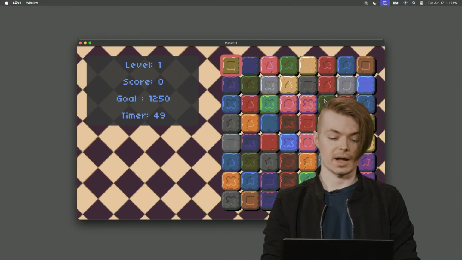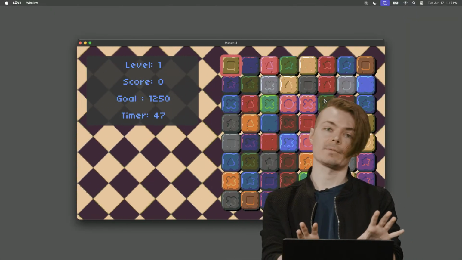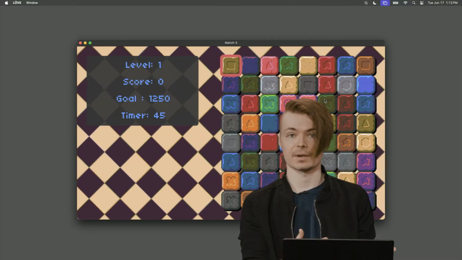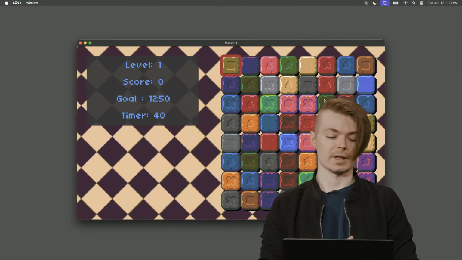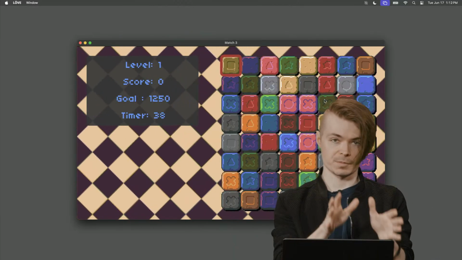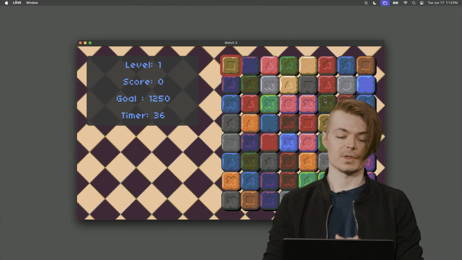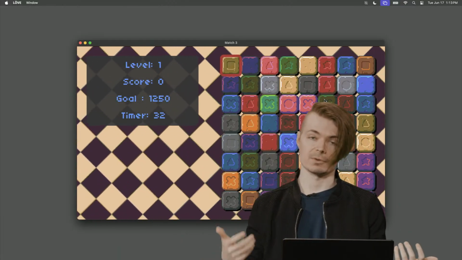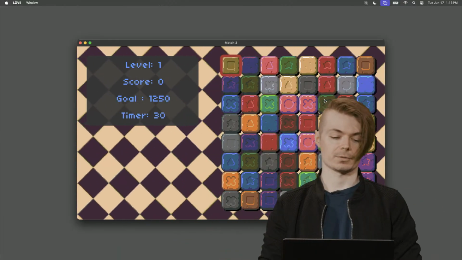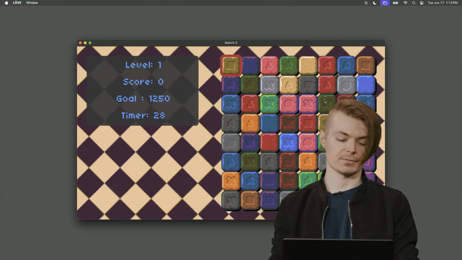You'll notice also in this box of text to the left, we have a timer which is counting down to 0, at which point this current level will end and the player will lose the game. If they were to go over their score of 1250, they go to level 2, at which point their score threshold will be higher, so that they don't lose, effectively.